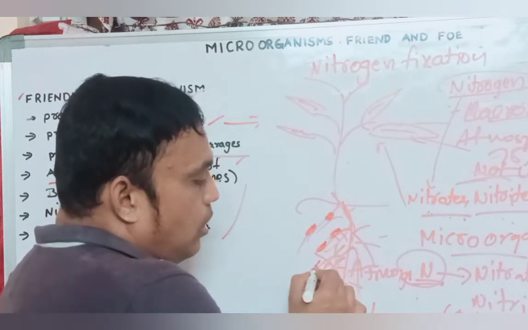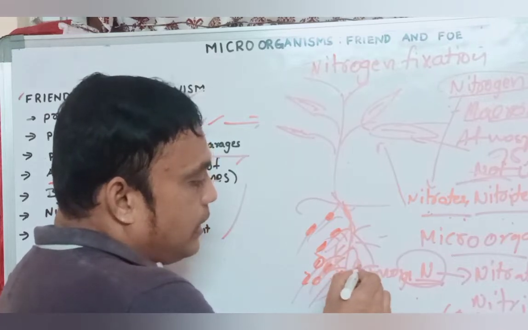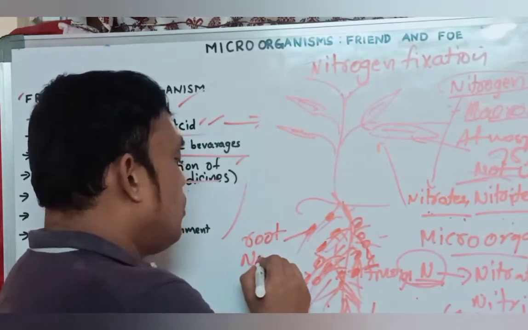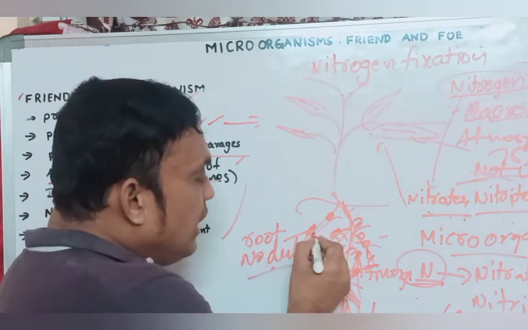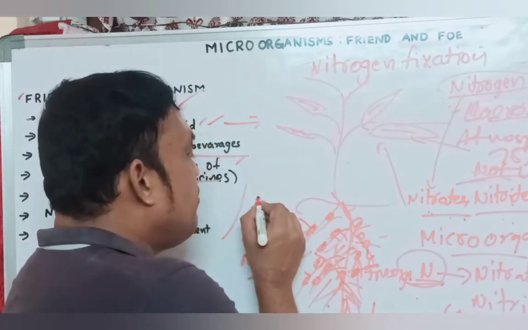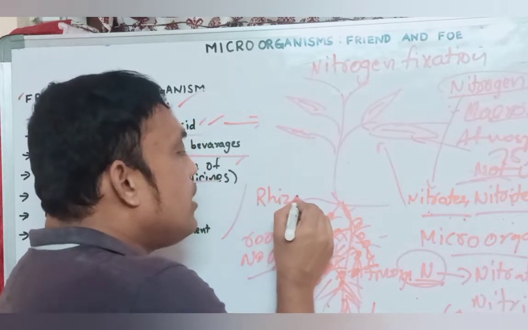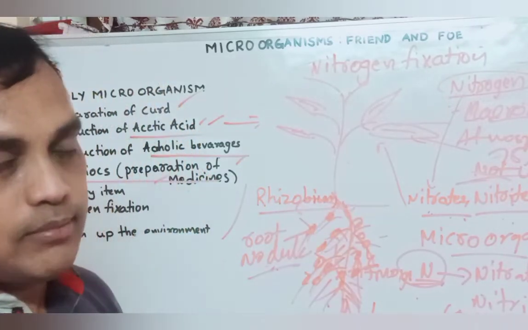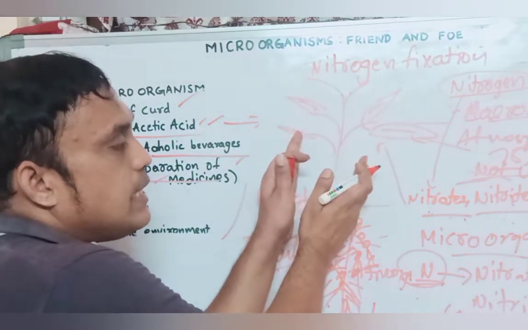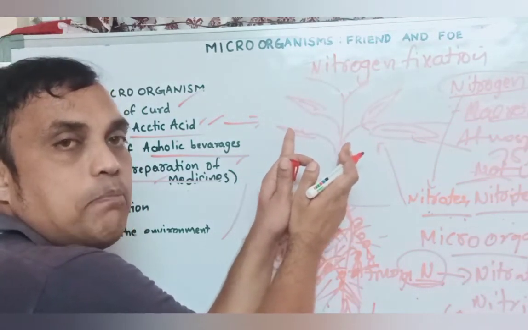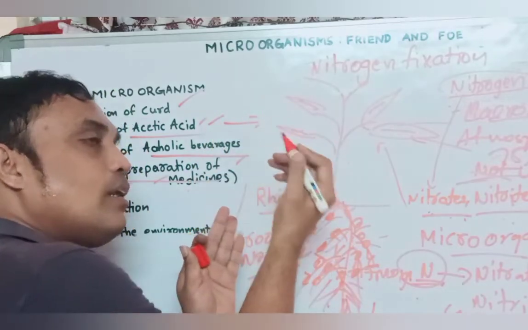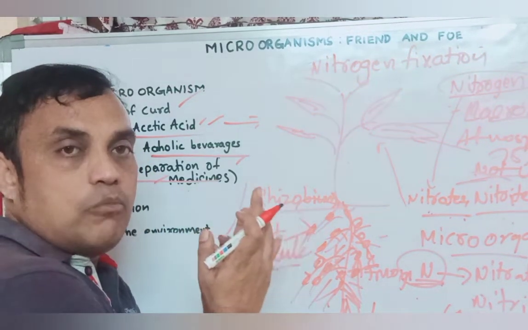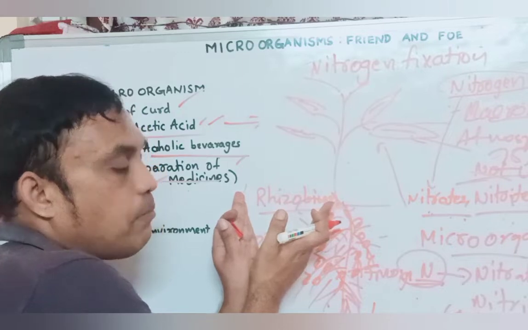That means the roots look like some bud-like structures. We can call these root nodules. In these root nodules, bacteria live. That bacteria's name is Rhizobium. This is a Leguminaceae family plant. Example: pea plant or groundnut or any type of nuts, red gram, green gram, whatever it is. Okay, these are Leguminaceae family plants.